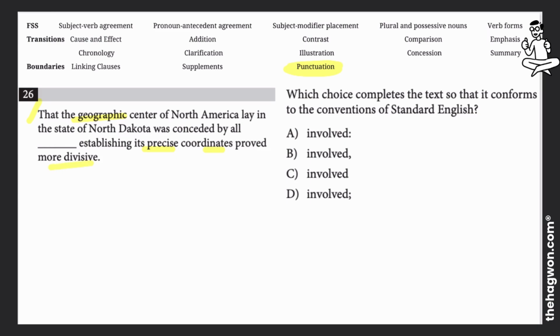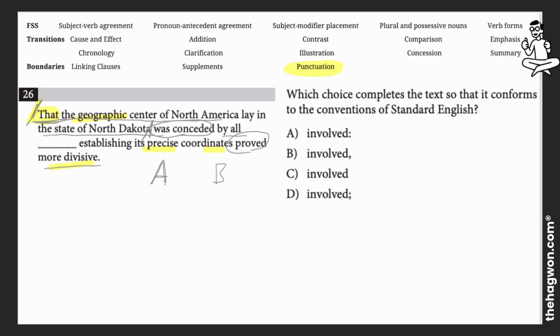What I see here first is that there are two verbs happening: was conceded by all and proved more divisive. I can sense that there are going to be two ideas here, but let's take a closer look at what each sentence means. On our first one, when you have a sentence that begins with "that," know that this is a very College Board sensitive type of writing that usually only happens in formal writing, but that sets off a noun phrase: that the geographic center of North America lay in the state of North Dakota.